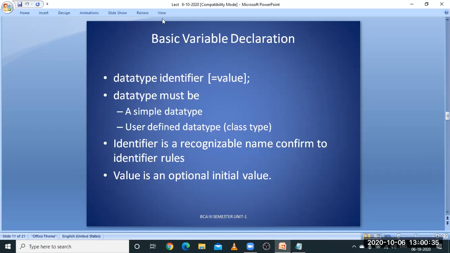So it should be a simple data type. That is, data type is nothing but integer, float, char, double, any kind of data type. The value is optional as the initial value. You may initialize a value, or you may not initialize the value. You just declare the variable and you can proceed with the programming, or else you declare the variable and you can initialize the value also. So this is part of the declaration of variable.